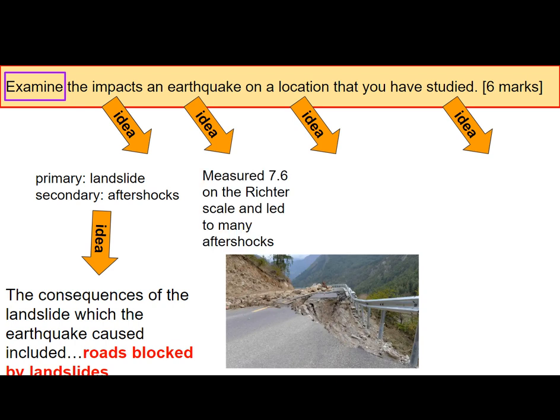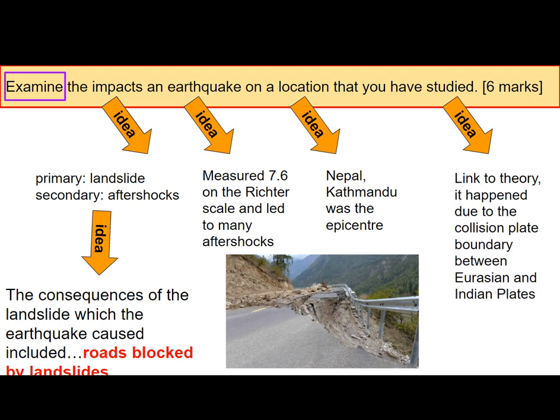And then it measured 7.6 on the Richter scale and led to many aftershocks. That's just information that you know about the earthquake. It happened in Nepal. Kathmandu was the epicenter of the earthquake, so we know that that's the first point at which the earthquake was felt above the surface and then started to spread its seismic waves out. And then finally, we can link this back to the theory and say that it happened between the Indian plate and the Eurasian plate at a collision plate boundary.